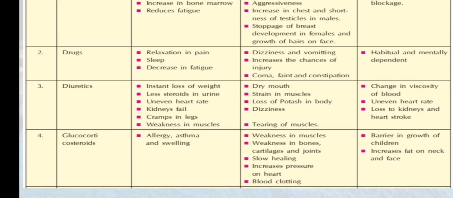Then what are the serious side effects? Barriers in the growth of children. The child is not going to have complete growth if they are taking such types of steroid. Increase in fat on the neck and the face area, you may find.